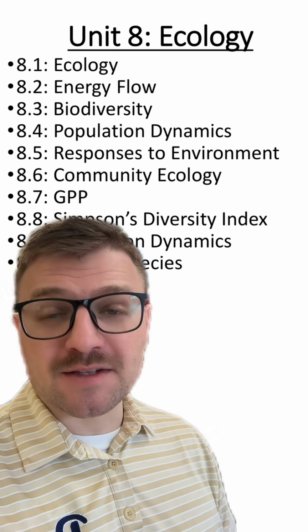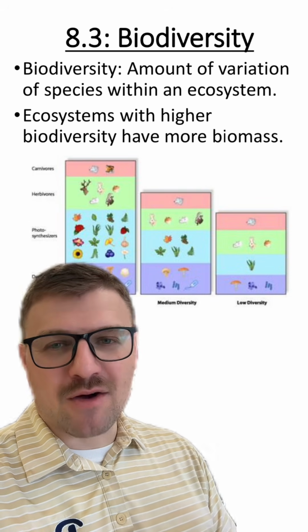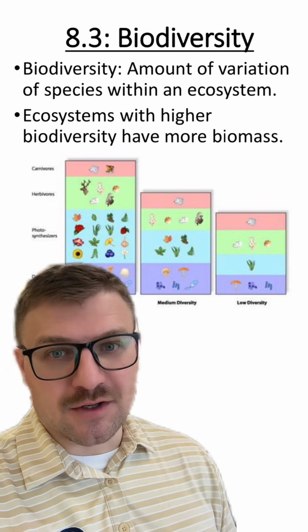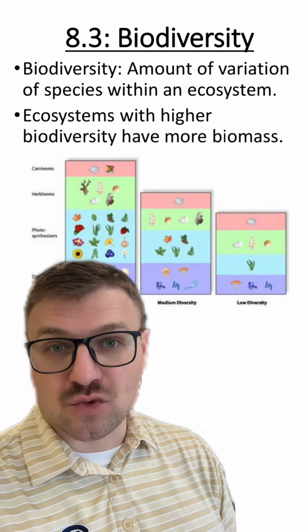In this section, we're going to talk about something called biodiversity. Just like the name kind of implies, this is just the amount of variation of species within an ecosystem. Typically what we see is ecosystems with higher amounts of biodiversity have more biomass and are just a stronger ecosystem.